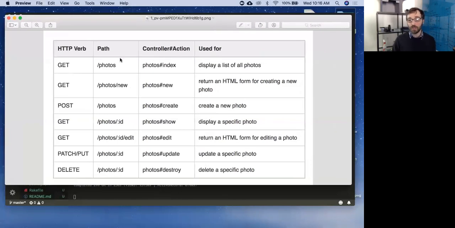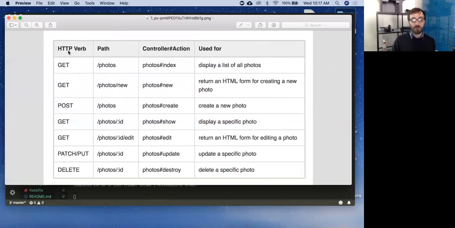So I'm going to go over these real quick because we are going to create all 7 of these routes and talk about why they exist and what they're doing. I want to call your attention to this chart, which I believe we posted up in Slack. It's a really good resource. I also found this in 2 seconds by Googling RESTful routes. I want to talk about these columns real quick, and then we'll start building.